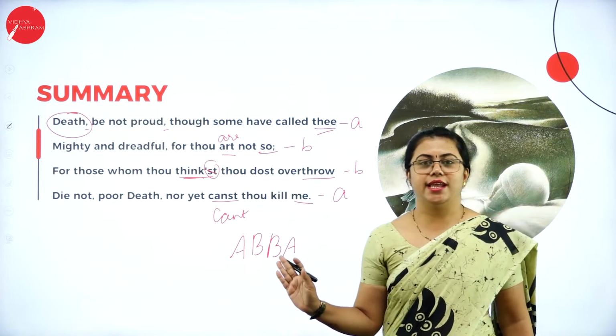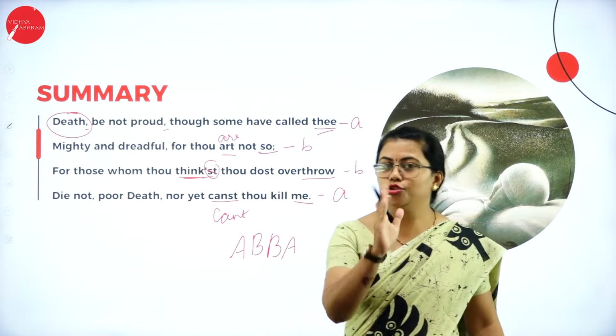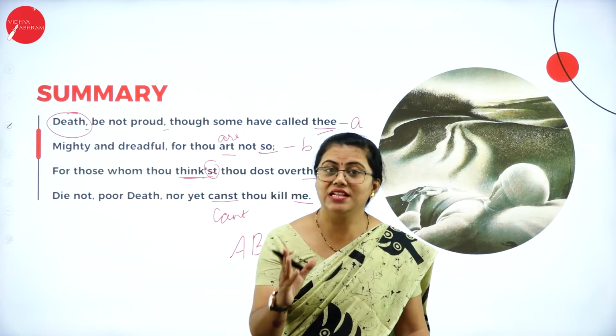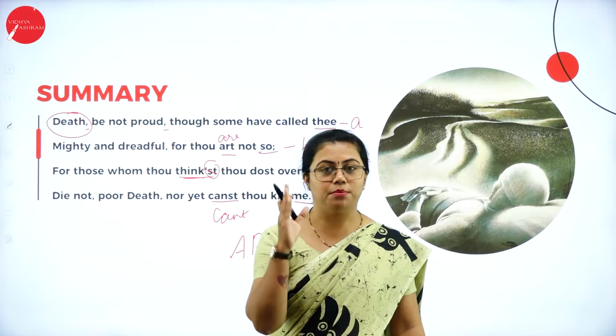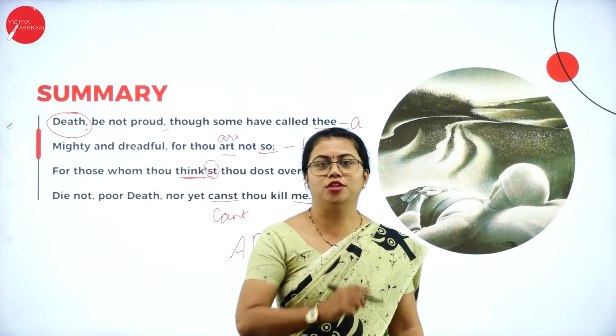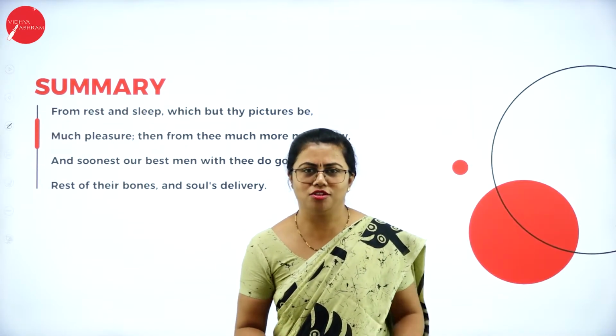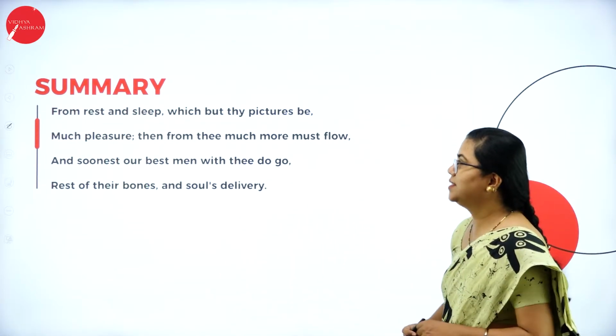So in the first stanza itself, he tells death, you should not be proud, because when you kill somebody, you are not killing them. That person is not going to die, but you are the one who is going to die. What is the philosophy behind this? Let us move on to the next stanza.